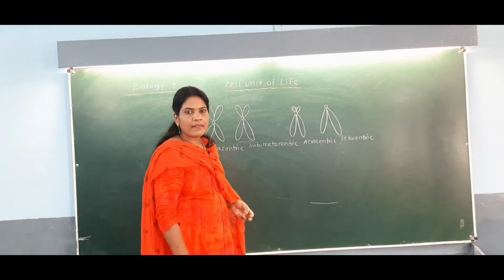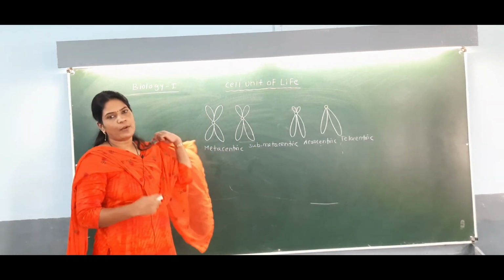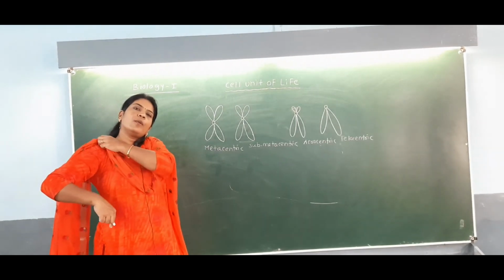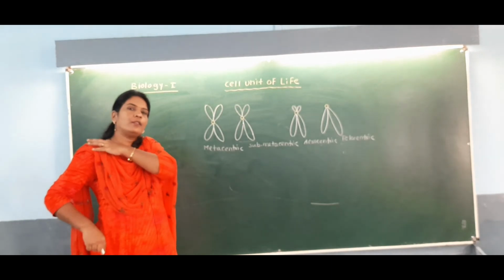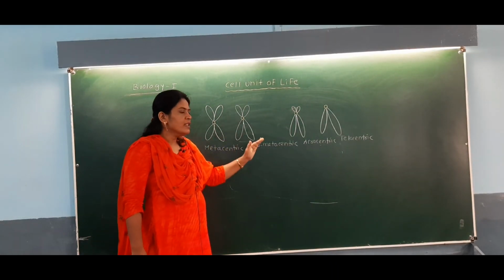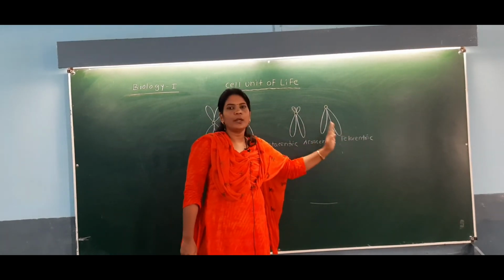So it is very easy to understand that according to the position of the centromere, the chromosomes are of 4 types, and those 4 types are the metacentric, submetacentric, acrocentric and telocentric.